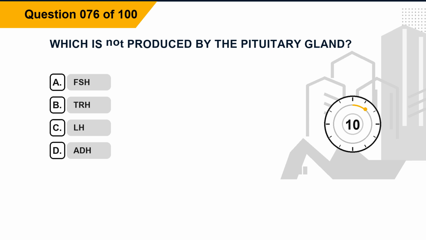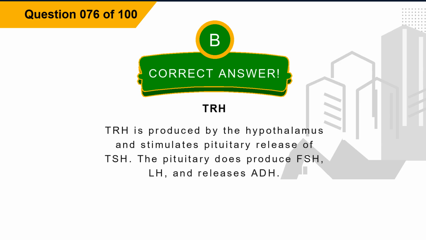Question 76. Which is not produced by the pituitary gland? Option A, FSH. Option B, TRH. Option C, LH. Option D, ADH. The correct answer is option B, TRH. Explanation. TRH is produced by the hypothalamus and stimulates pituitary release of TSH. The pituitary does produce FSH, LH, and releases ADH.